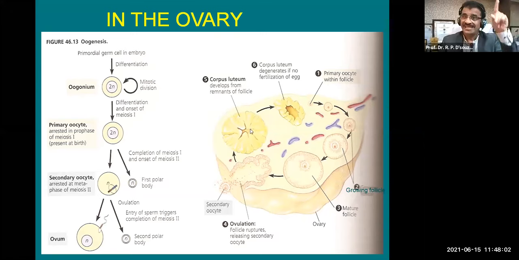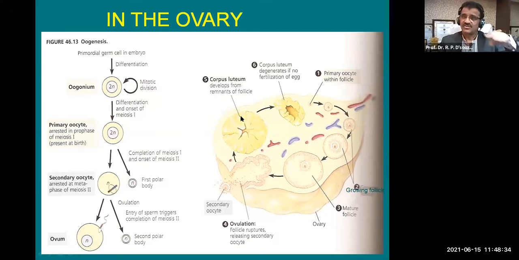Then the LH is released by the pituitary gland, and that LH will come to the ovary to stimulate the corpus luteum, because now this follicle has developed into the corpus luteum, and that will secrete progesterone for the maintenance of pregnancy. And after its function, the corpus luteum degenerates. Even if there is no pregnancy, it also degenerates. That is, if no fertilization takes place, it turns into corpus albicans.